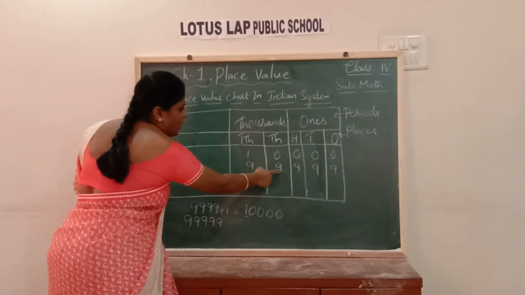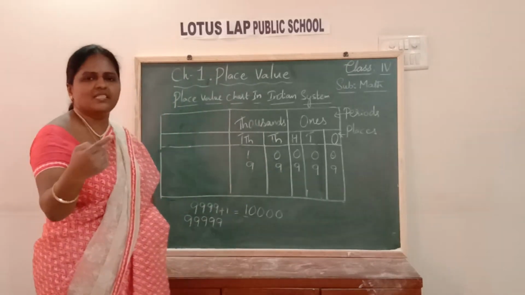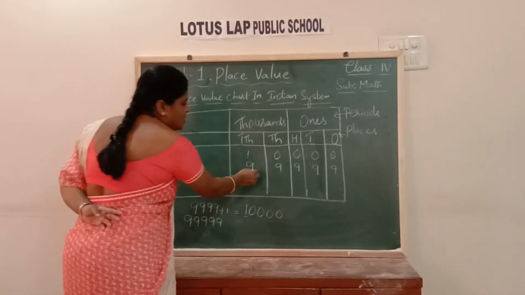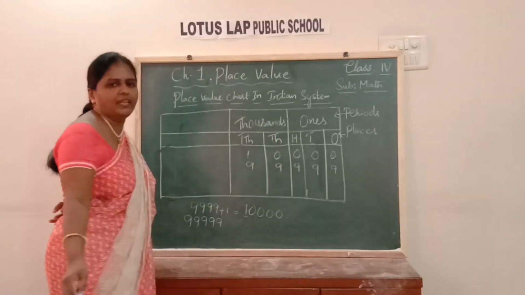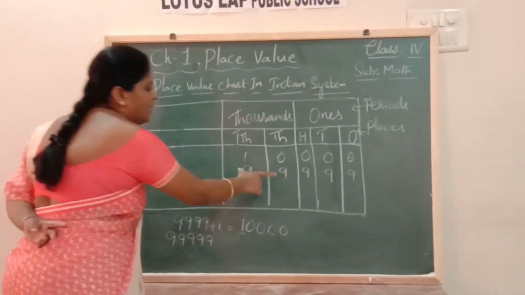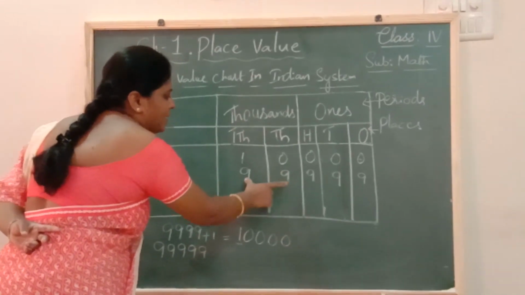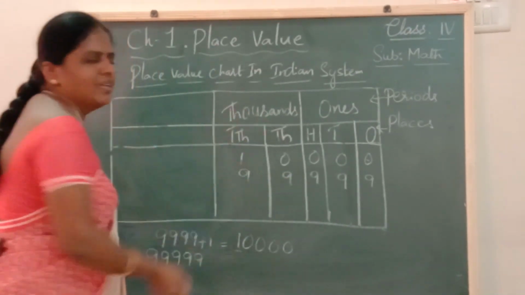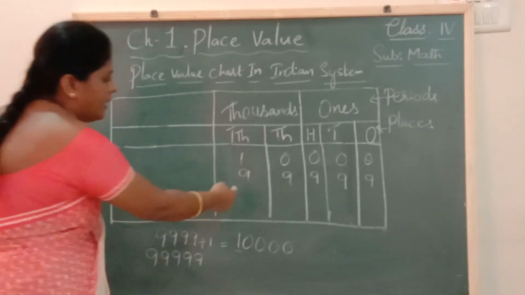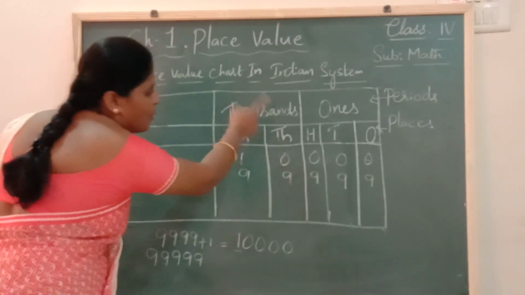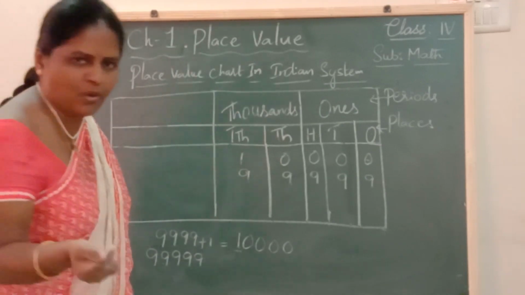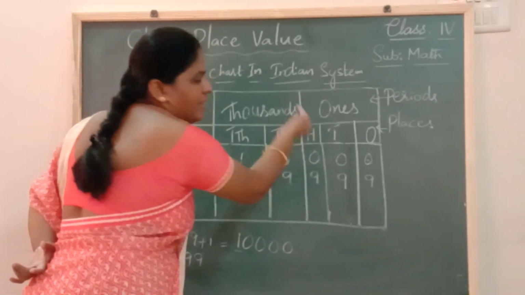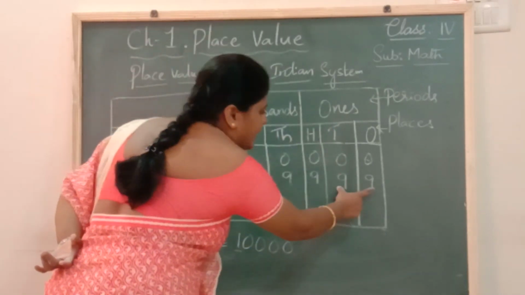So these 2 9s, as I said, periods help us in reading the number very easily. Look here. These 2 digits are in thousands period. So I read them together like 99. I read these 2 digits together along with the period name. So it is 99 thousands, and then I read the hundreds place digit 900 and then 99.